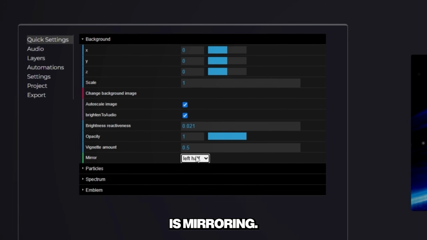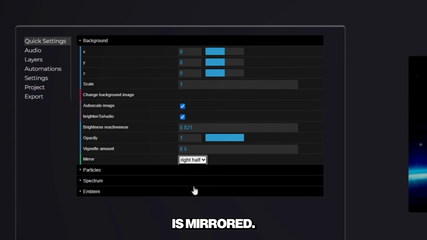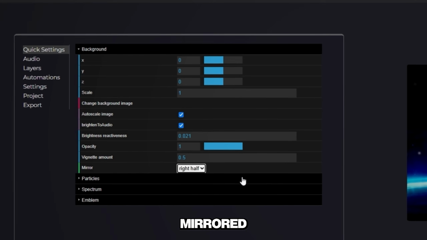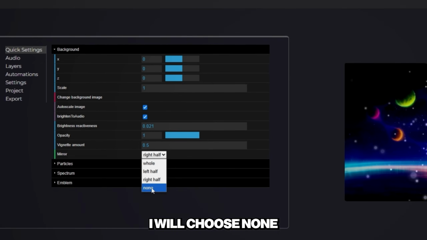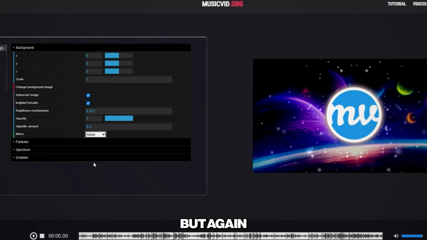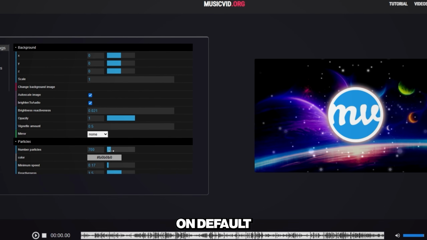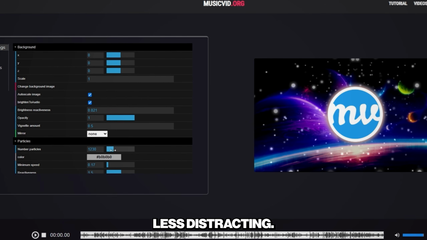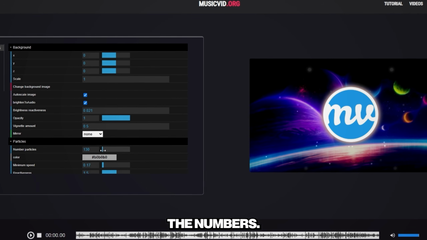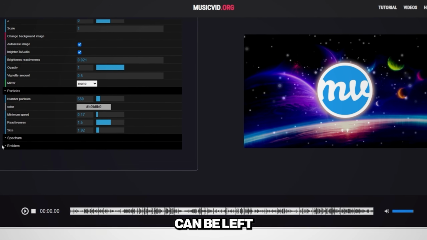The next setting is mirroring. As you can see, the image is mirrored. You can keep it mirrored or select none. I will choose none, so the image stays normal. But again, it is your choice. Then we have particle settings. You can leave them on default or reduce the values so they are less distracting. I slightly lowered the numbers. The second last setting can be left as is.